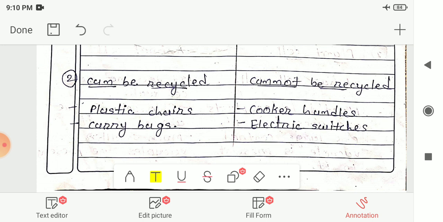So till now we have completed the solution up to question number 3B. In the next video, we will solve the remaining questions of this paper. Thank you.